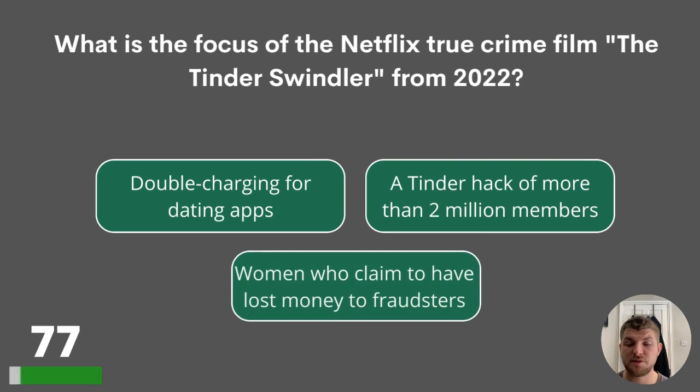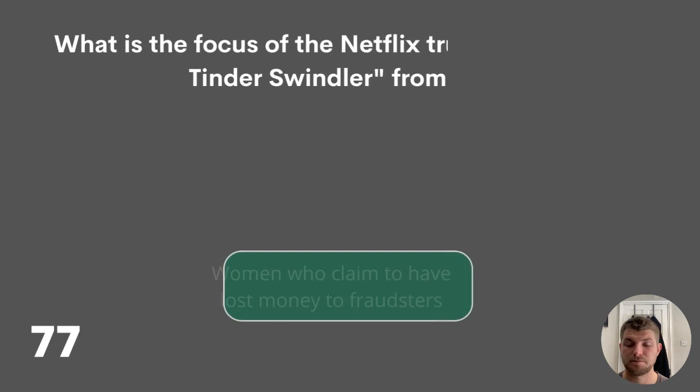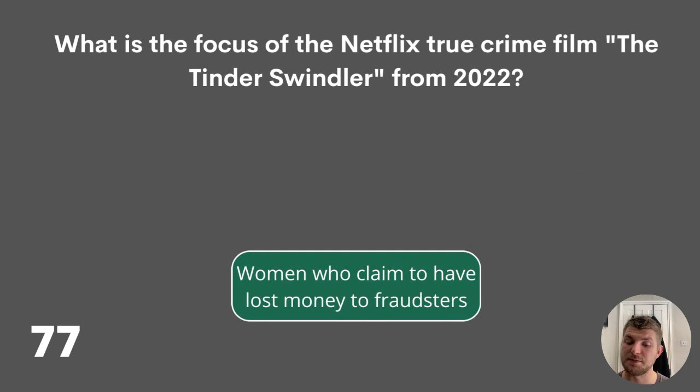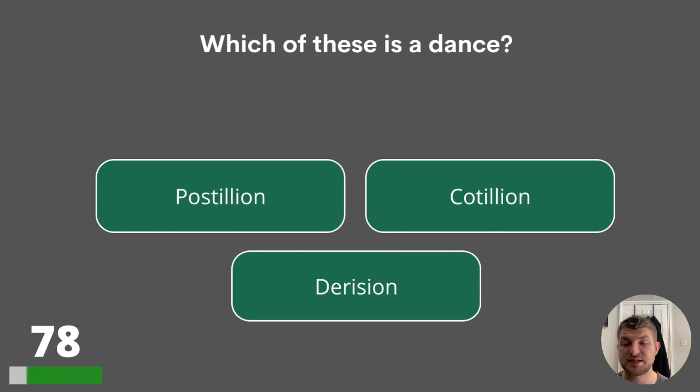77. What is the focus of the Netflix true crime film The Tinder Swindler from 2022? Double charging for dating apps, a Tinder hack of more than 2 million members, or women who claim to have lost money to fraudsters? And that's the answer, women who claim to have lost money to fraudsters. 78. Which of these is a dance? Postilion, cotillion, or derision?